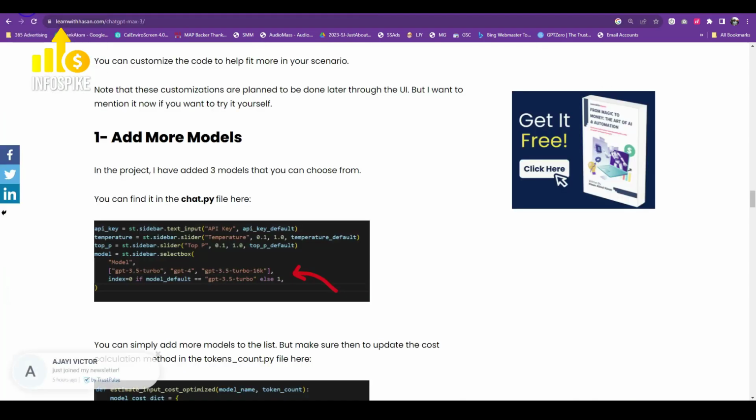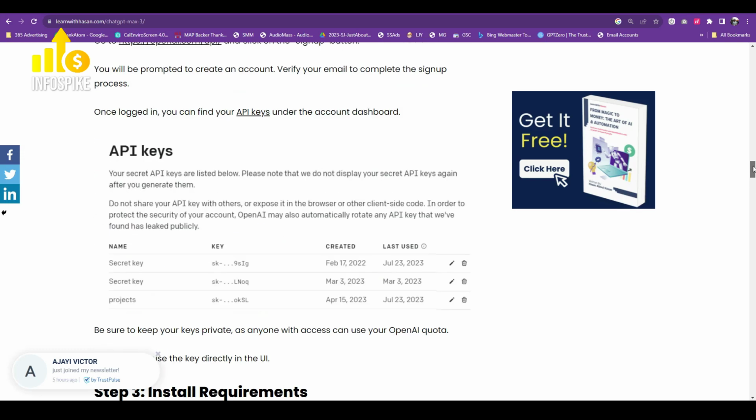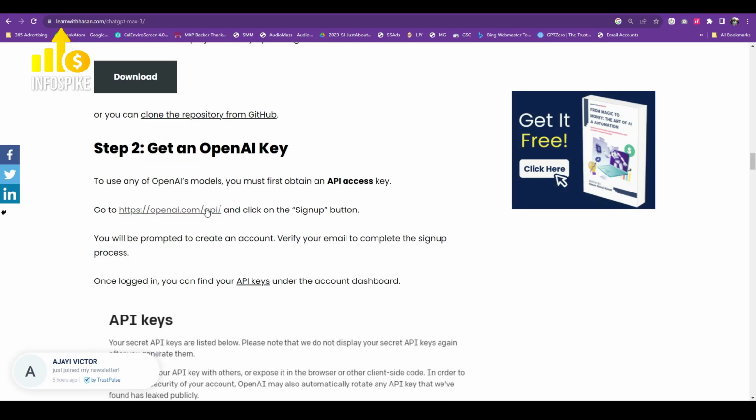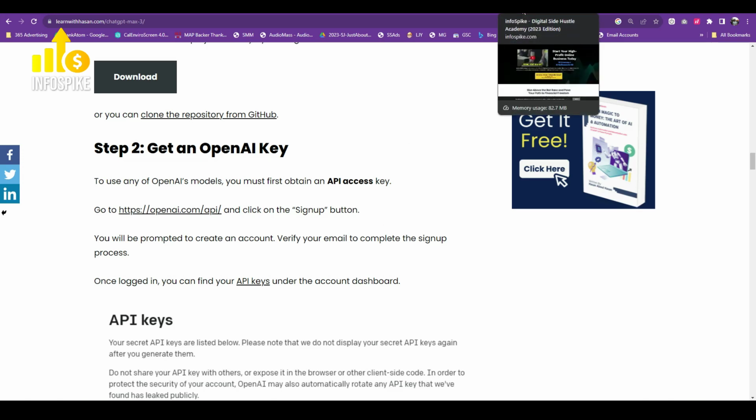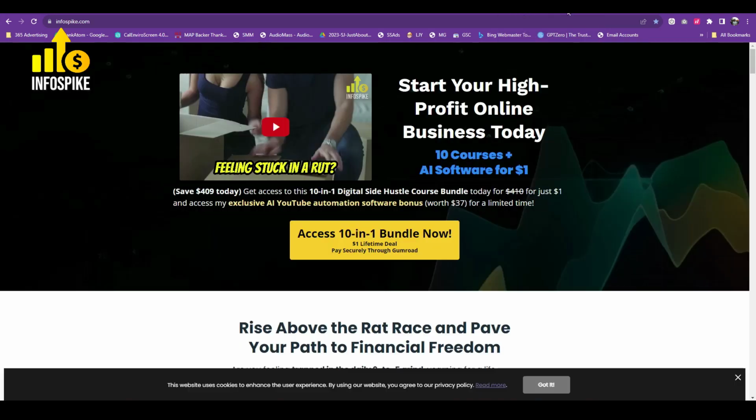If you don't have an OpenAI key, then you'll want to click on this link on Learn with Hassan's website and sign up, and then you'll be able to get your API key, and that will allow you to get charged using your credit card from OpenAI, which is the parent company of ChatGPT.